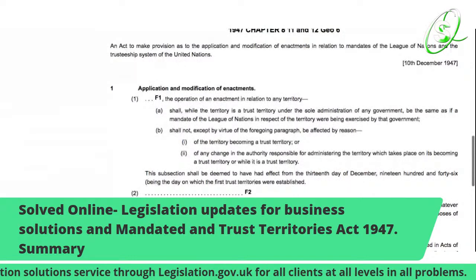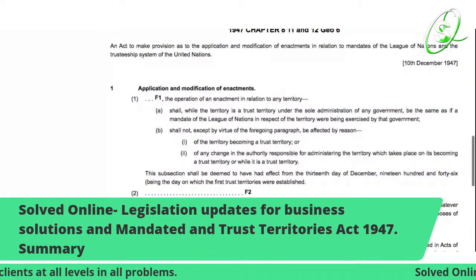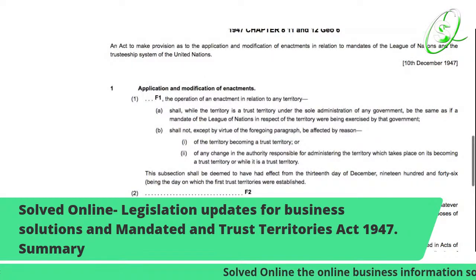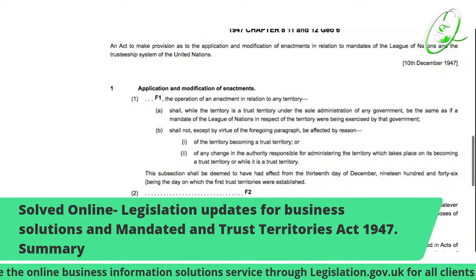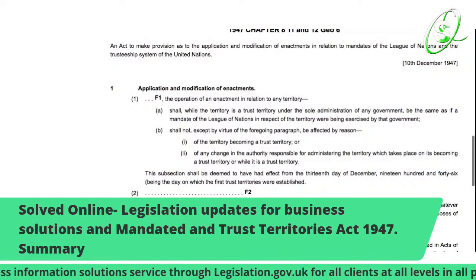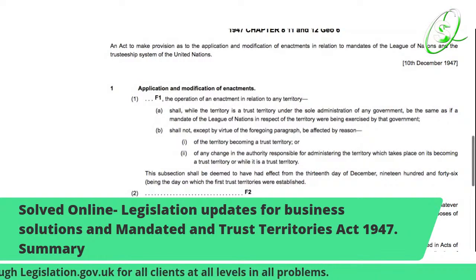So it goes: application and modification of enactments. The operation of an enactment in relation to any trust territory: A, shall, whilst the territory is a trust territory under the sole administration of any government, be the same as if a mandate of the League of Nations in respect of the territory were being exercised by that government.